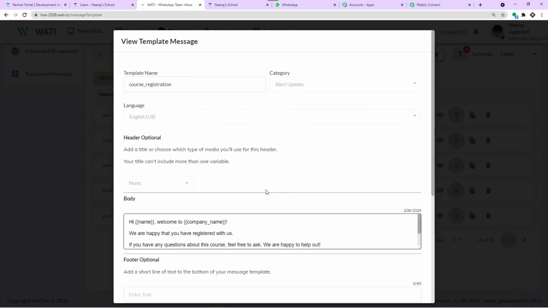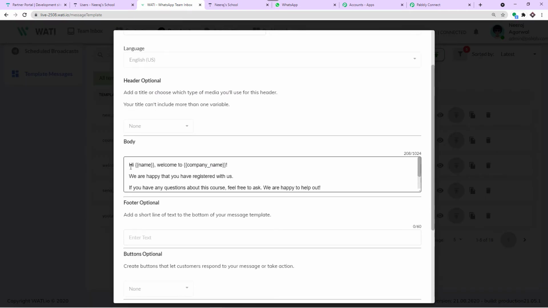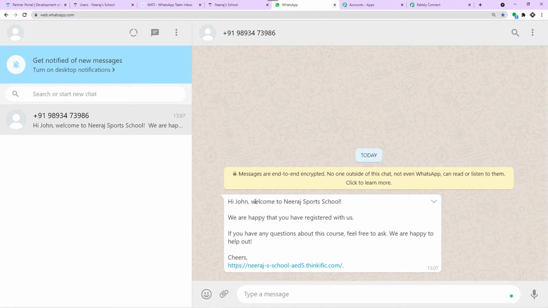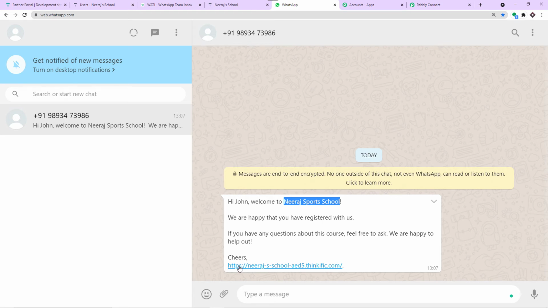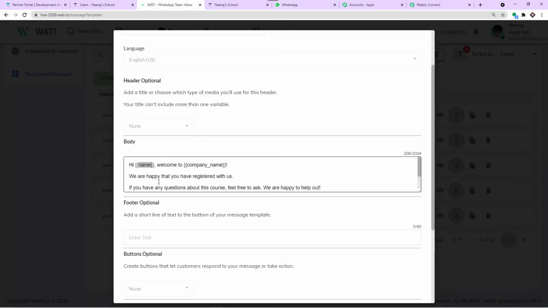And let me just show you the template. This is how the template will look. Hi, name, welcome to the company name. And here the variable, that is the name of the person, was in this case John. And the second variable was Neeraj Sports School, that is the name of my sports school. And furthermore, we have one more parameter, that is website URL. So we have entered three variables: John, the name of the school, and also the link of my course. So using this particular template, we have created this message.